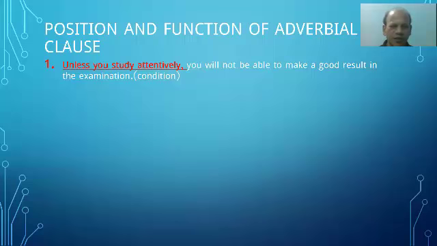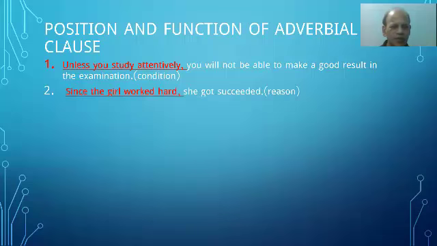You see, it expresses condition here, adverbial clause of condition. The clause in red ink is adverbial clause, I mean subordinate clause, and the rest one is principal clause. Together it is a long sentence and it is a complex sentence. So I have used here adverbial clause of condition.